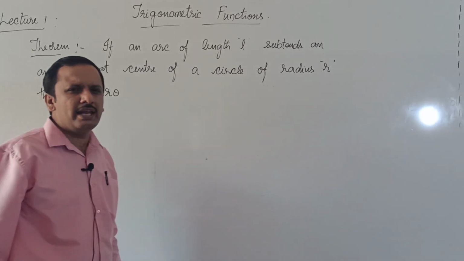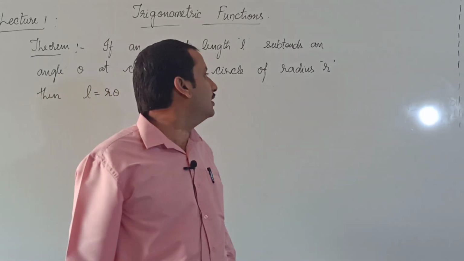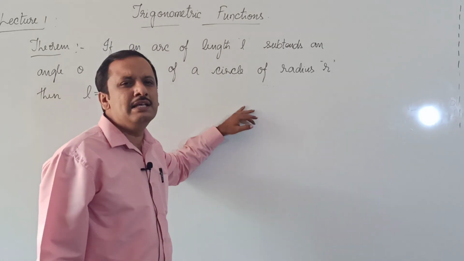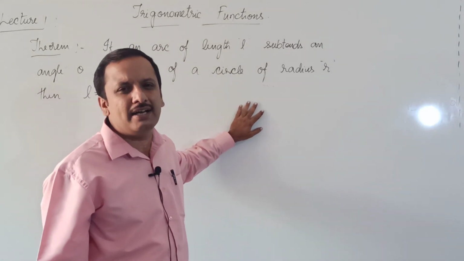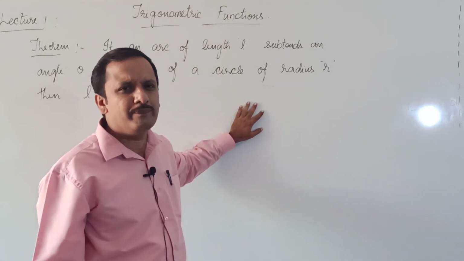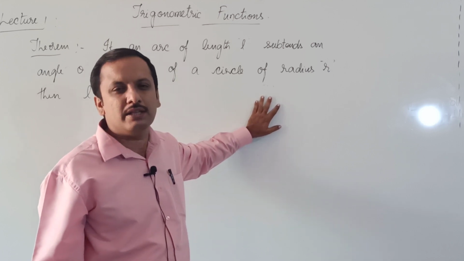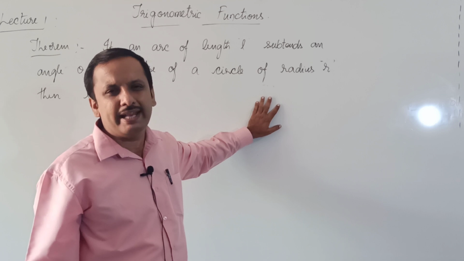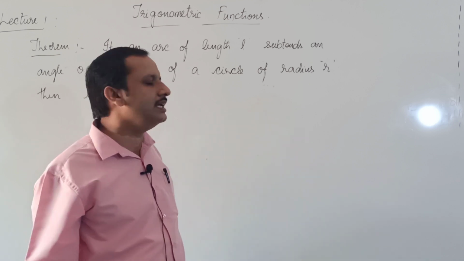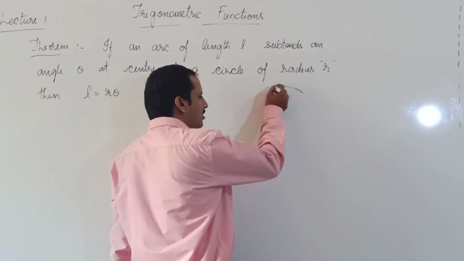That is, if an arc of a circle of length L subtends an angle theta at the center of a circle of radius r, then the arc length is equal to r into theta. Let me derive this formula.